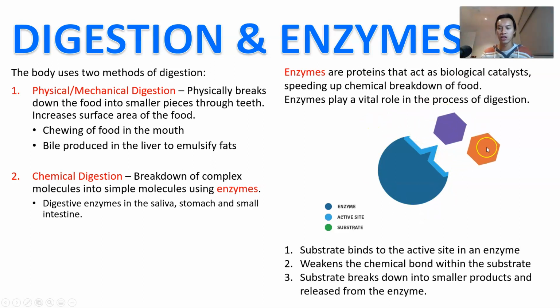And they kind of have this basic function, right? Where what you get is the enzyme, this little protein thing here. It's going to bind to a substrate, which is any sort of molecule, right? So there's your substrate in green. And then when it binds to that, it's going to weaken the chemical bonds between the 2 small parts. And then what happens is the substrate breaks down into its smaller components in order for the body to then digest and to use, okay? So if this was, for example, a protein, it's going to break down into amino acids, right?